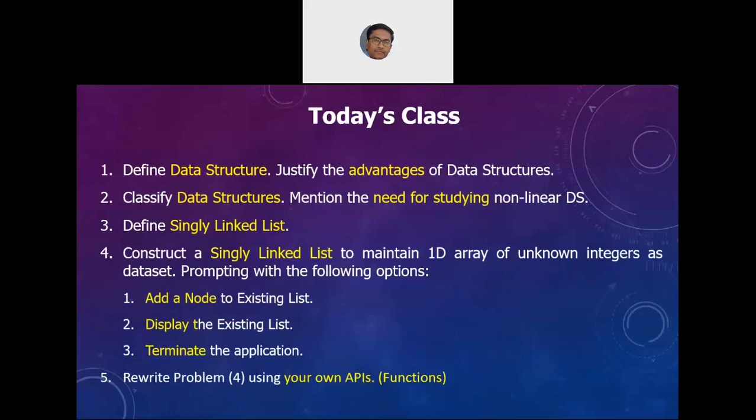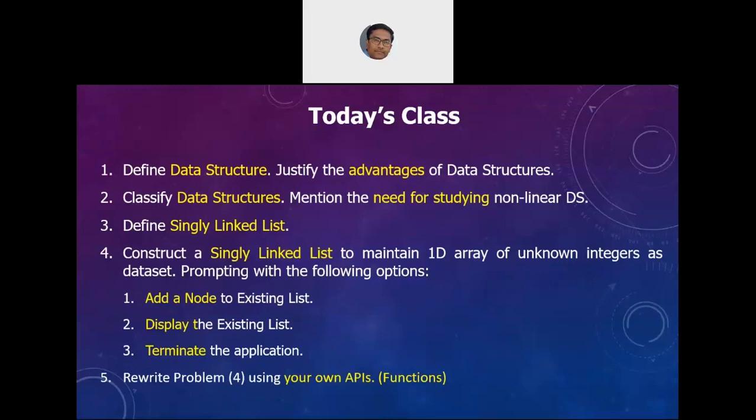Can somebody come in? Yes, sir. Okay. Now, second point is what are the classifications of data structures? Data structures are classified as linear data structures and non-linear data structures. So, what all we have done till last class were coming under linear data structures.